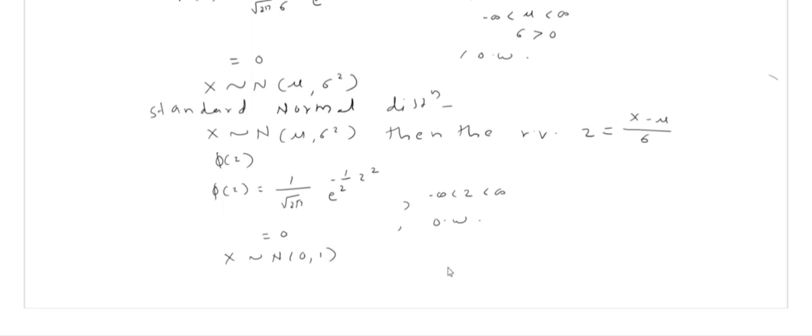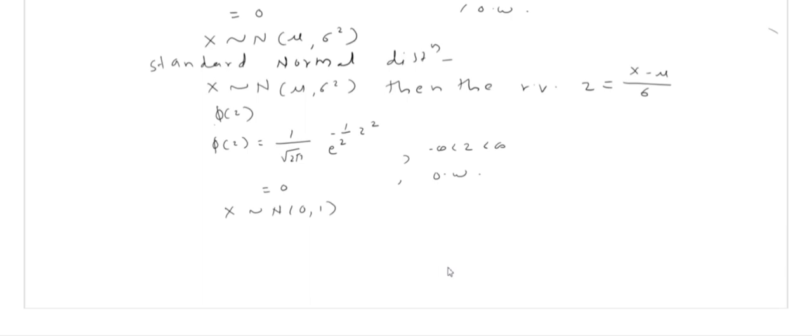So let me define it again. Let x follow normal with mu comma sigma square, then the random variable z which is equal to (x minus mu) upon sigma is called a standard normal variate, and the density function or probability density function, denoted as phi of z, is equal to 1 divided by root 2 pi e raised to minus half z square for the range of z as minus infinity to infinity, and equal to 0 otherwise. We denote this distribution as normal 0, 1.